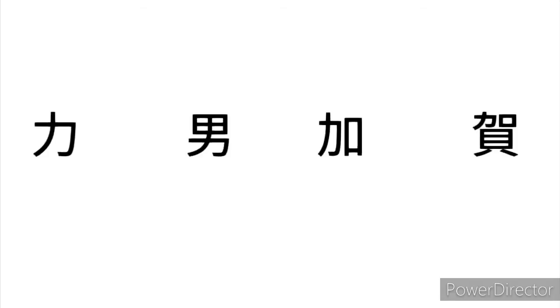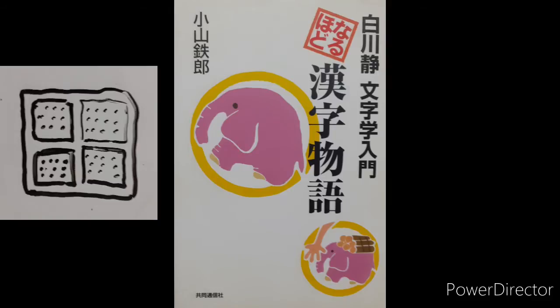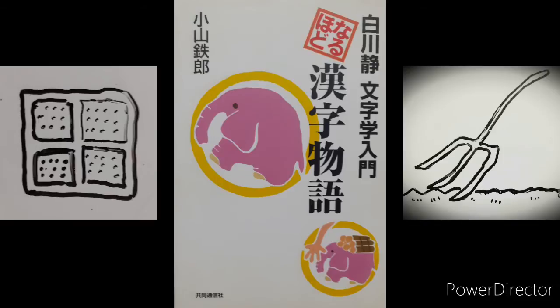Now let's learn the 4 kanji characters in today's lesson with their origins. I referred to this book by author Koyama Tetsuro for the explanation of the kanji we will learn in this video. Ancient China as well as Japan were both an agricultural society, so there are many kanji characters related to agriculture.